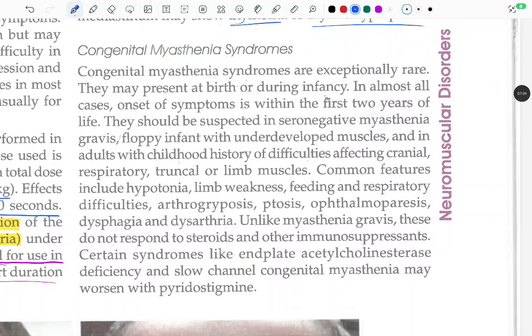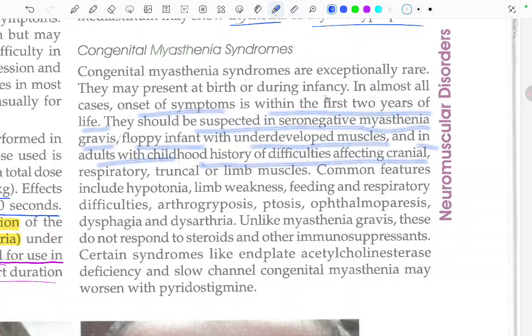Congenital myasthenia syndromes are exceptionally rare. They may be present at birth or during infancy in almost all cases. Onset of symptoms is within the first 2 years of life. They should be suspected in seronegative myasthenia gravis, in the floppy infant with underdeveloped muscles, and in adults with a childhood history of difficulties affecting the cranial, respiratory, truncal or limb muscles.